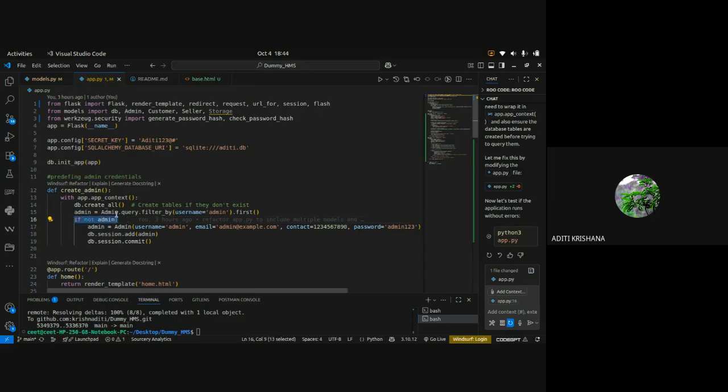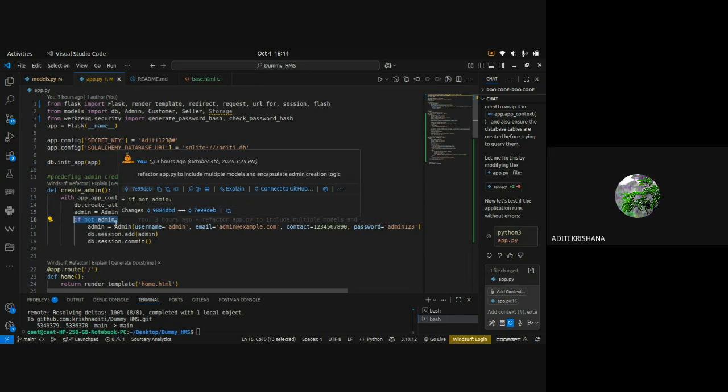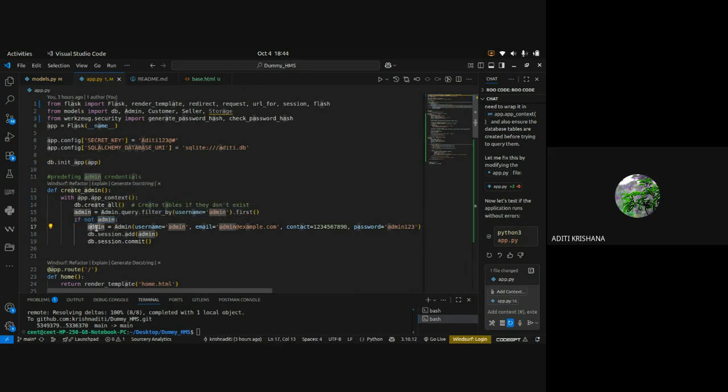But if it sees that this admin is not present inside the admin table, then it is going to create the admin. So I have created a new variable admin, with the same name. You can give another name as well. You can also give the function a unique name, for example make_admin, or admin_initialize, or initialize_admin, anything. These names can be given to make your function unique. Okay. So what is happening here?